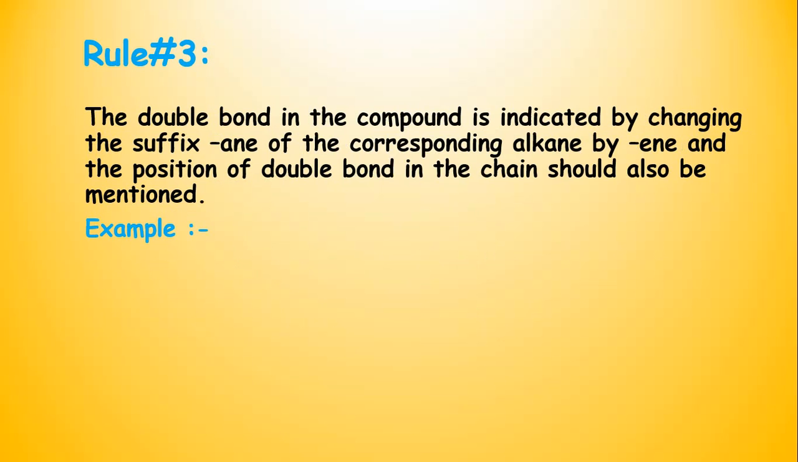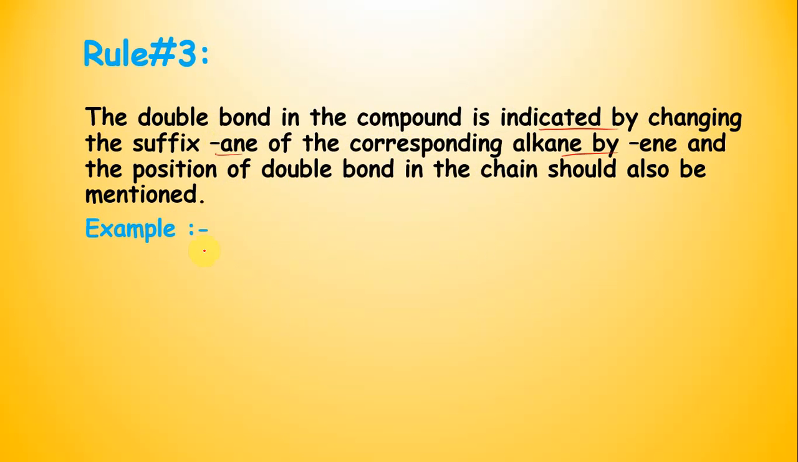Now we are moving towards rule number 3. The double bond in the compound is indicated by changing the suffix ane of the corresponding alkane to ene, and the position of the double bond should also be mentioned.